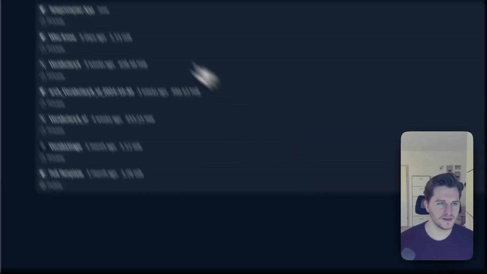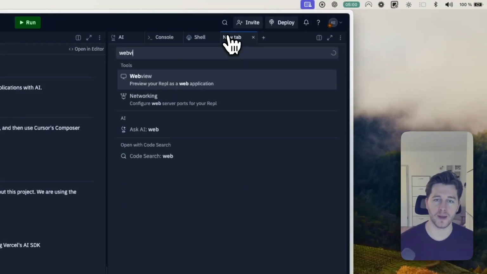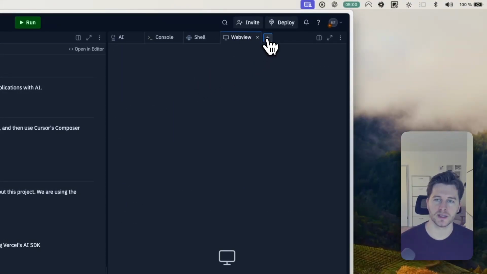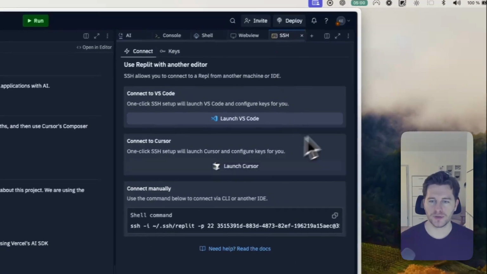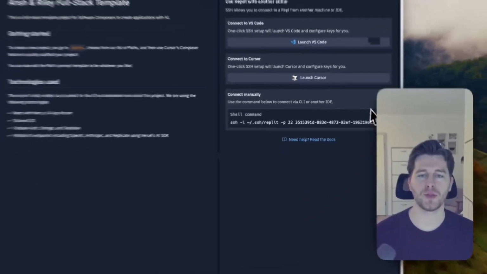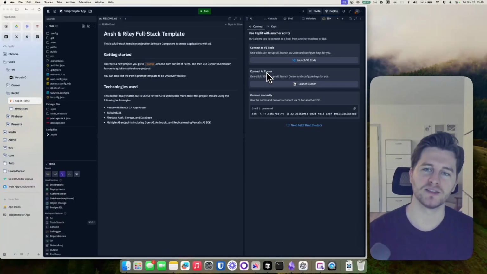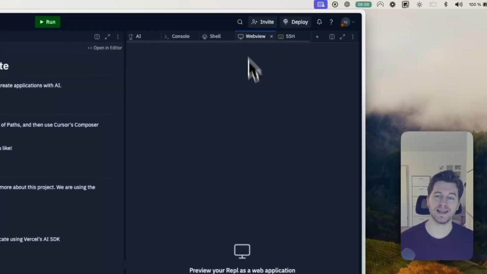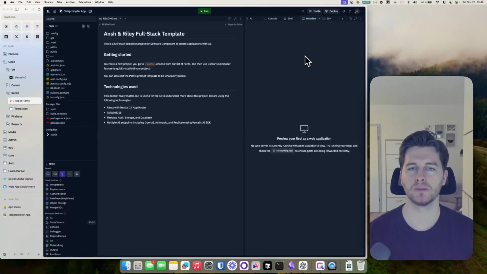Seems like it didn't open it. Okay, so here it is, Teleprompter App. And what we are going to open now is first the web view. This is really important. And also SSH. SSH connects Replit with other applications such as Cursor. And we are going to use Cursor to generate the code. Replit's role is basically to show you a live web view of what you've built. And I think that's really valuable because you see changes live.